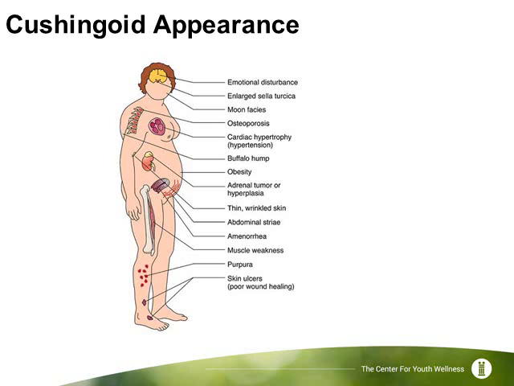Elevated cortisol levels can cause high blood sugar by opposing insulin, which, as we discussed, helps transport sugar to cells to be used for energy. Prolonged elevated cortisol levels also lead to an increased risk of obesity, diabetes, heart disease, and osteoporosis, or weak bones. ACEs themselves don't lead to Cushingoid appearance. It's an extreme example of what can occur when the body overproduces cortisol as a result of long-term stress.